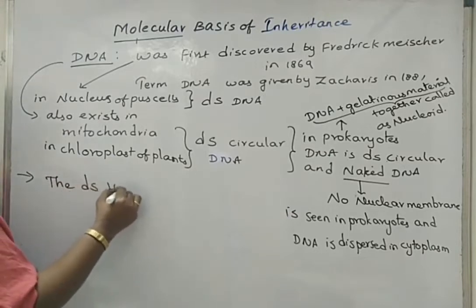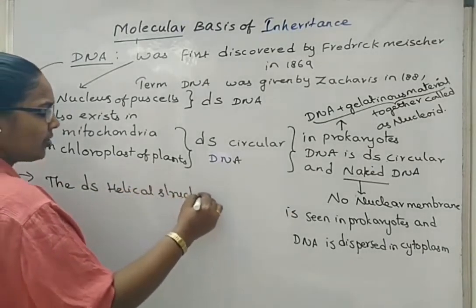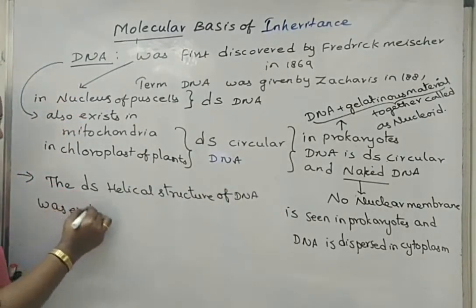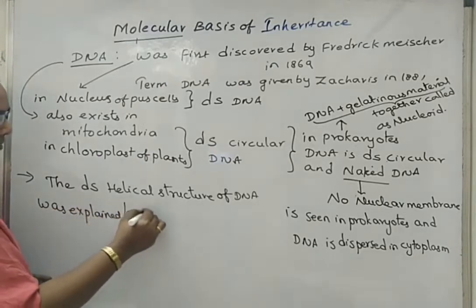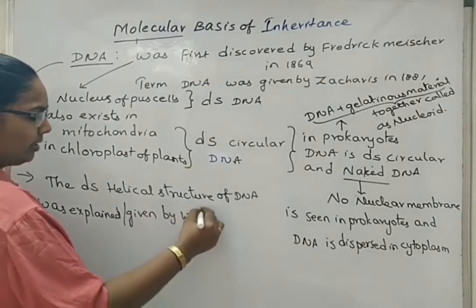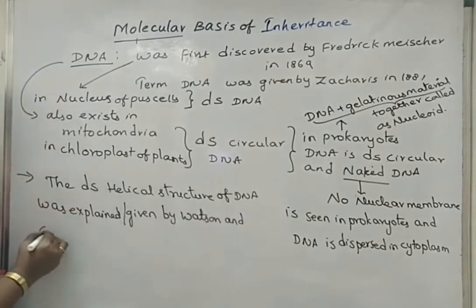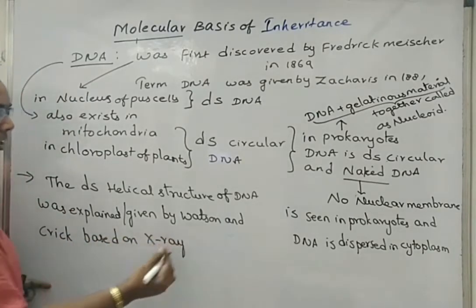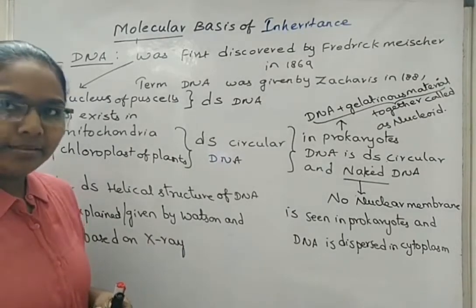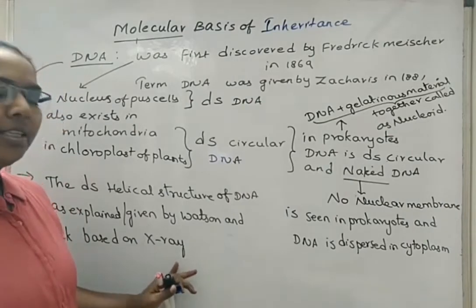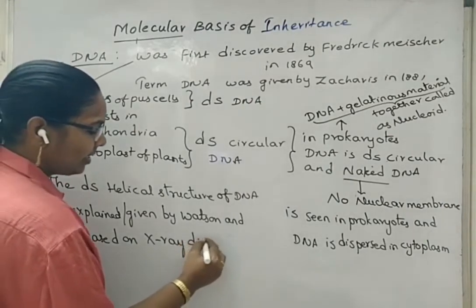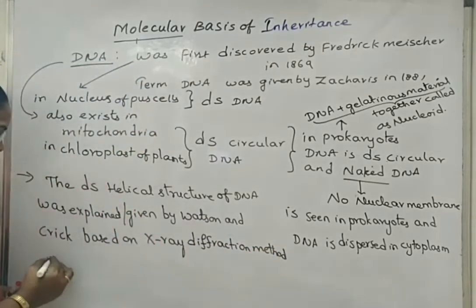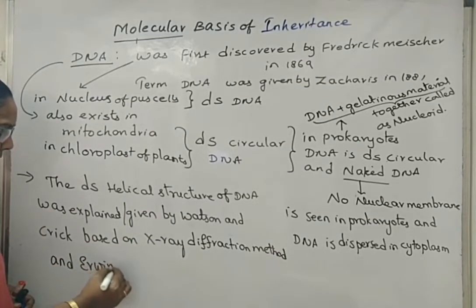The double-stranded helical structure of DNA was given by Watson and Crick, based on the X-ray diffraction method given by Wilkins and Franklin, and also based on Erwin Chargaff's rule.